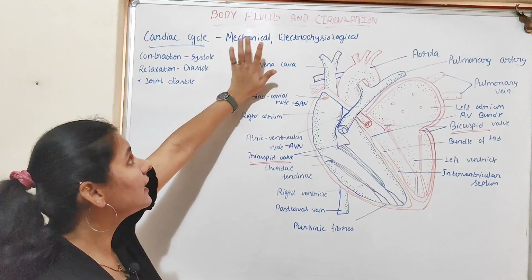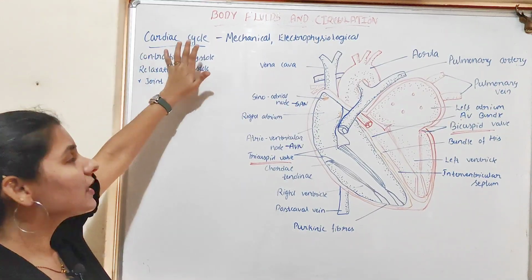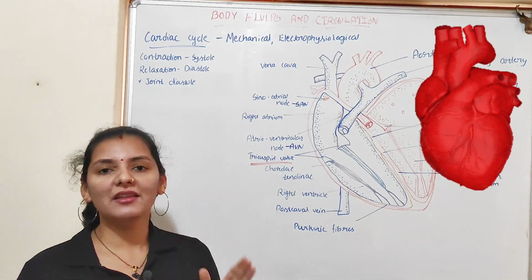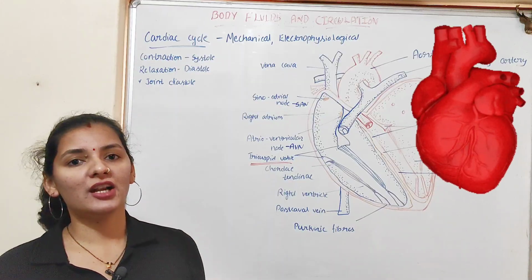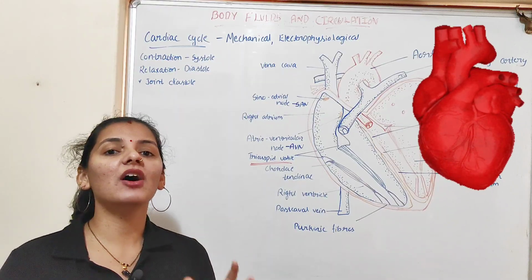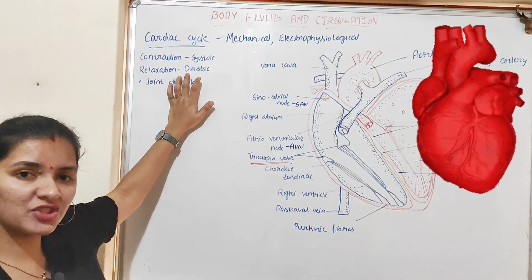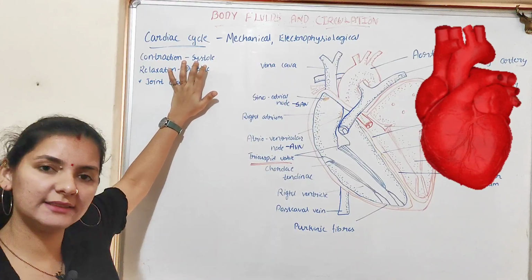So both the mechanical and the electrophysiological events together form a cardiac cycle. One cardiac cycle is nothing but one heartbeat, and it starts with the diastole or the relaxation of the chamber, followed by systole and the beginning of the next diastole.